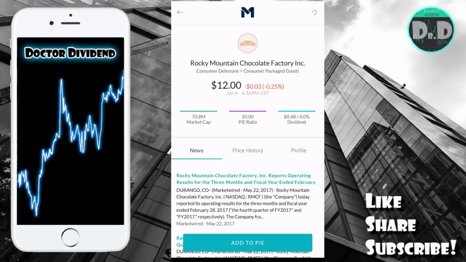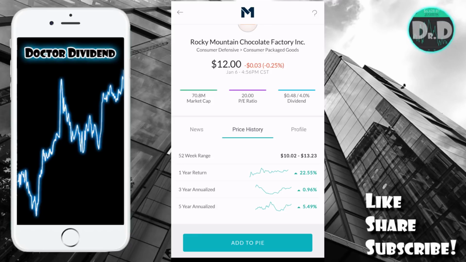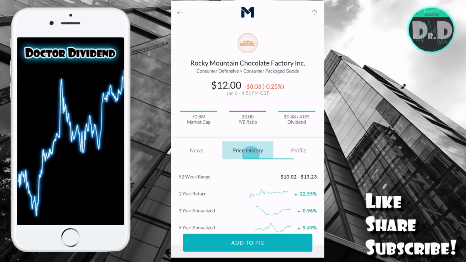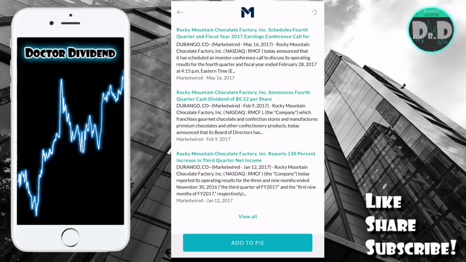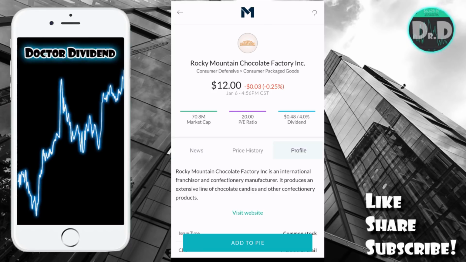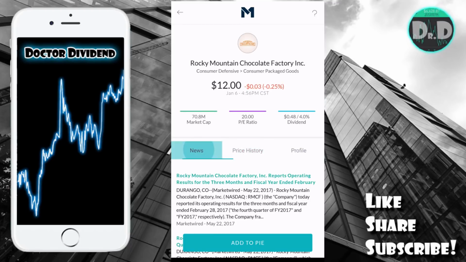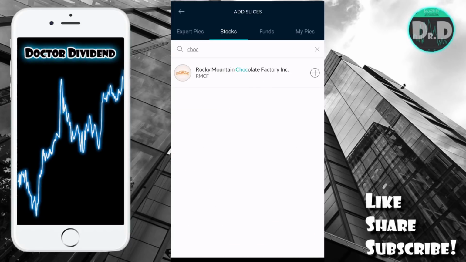It has a number of articles here, news articles, price history. Let's go ahead and take a look at that. 1 year, 3 years, and 5 years. Profile. So this might be even a great application just to kind of check out the different investments. Even if you buy these on Robinhood, it looks like it has a lot of information and a very compact design here. It has PE ratio, market cap, dividend yield up on top there. I'm not sure if it has any other statistics. It looks like it has a link right to the website of this company. So this is a very nice set of investment research tools here. This is very cool, actually.